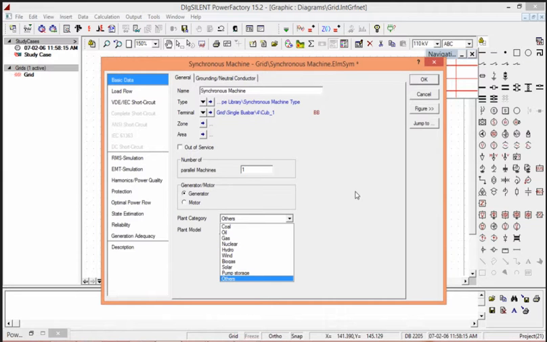Here you can give different plant categories. You can import a model of a plant and use that synchronous machine of a plant model in DIgSILENT. For this, we can define the plant categories, like whether it is a coal plant or an oil plant, gas, nuclear, hydro, wind, biogas, solar, or pump storage systems. Likewise, we can define different plant categories, and also we can interface the plant models so that we can specify whether the synchronous machine is governed at a coal plant, a biogas plant or a nuclear power plant. Likewise, we can define.